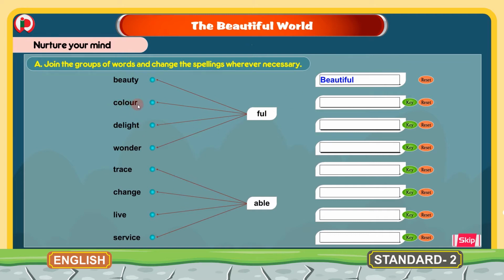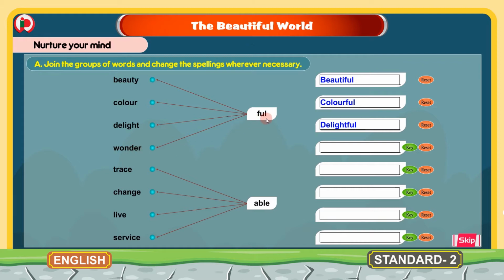Second word is color plus full. Colorful. When we write colorful, this is the word formed, COLOURFUL. So for this word there are no spelling changes. Next, delight. Delight plus full forms delightful, DELIGHTFUL. Here also there is no spelling change. Remember the delightful spelling.